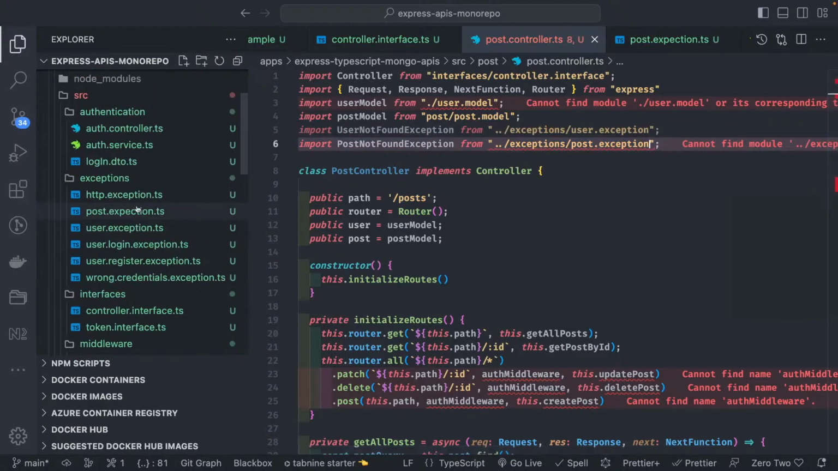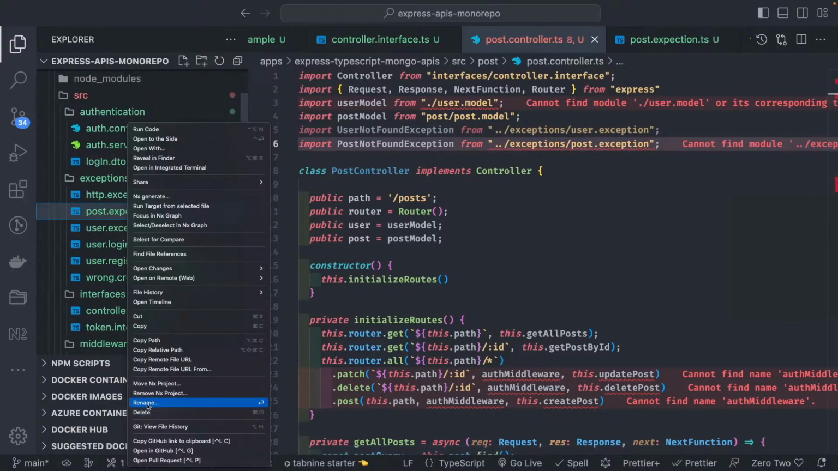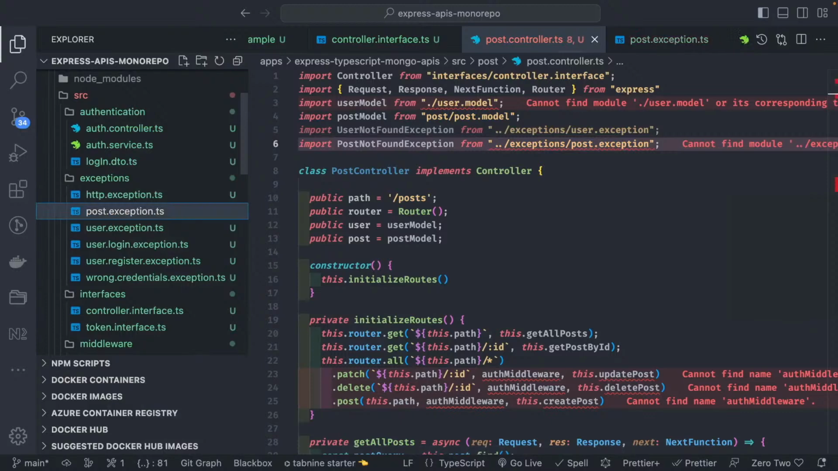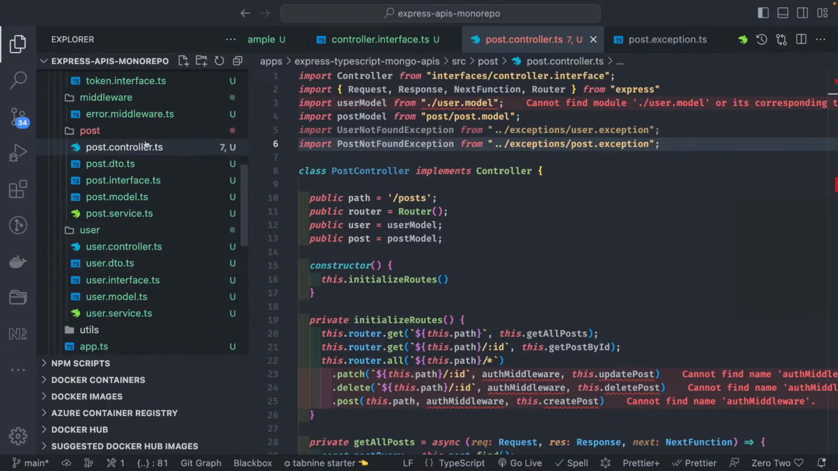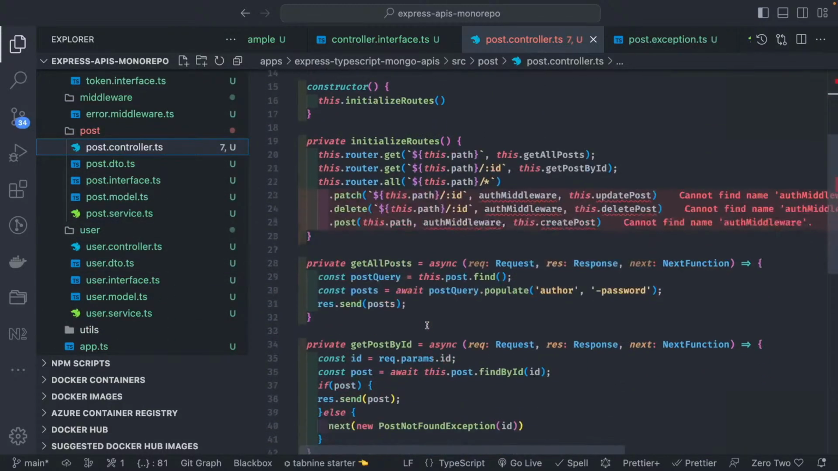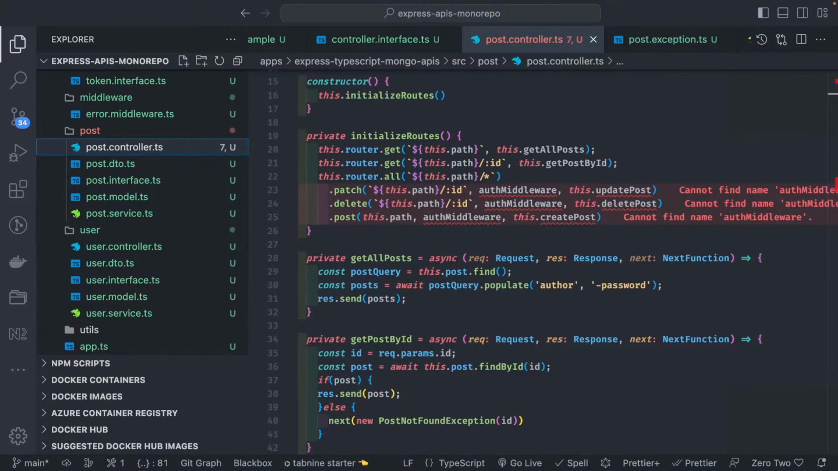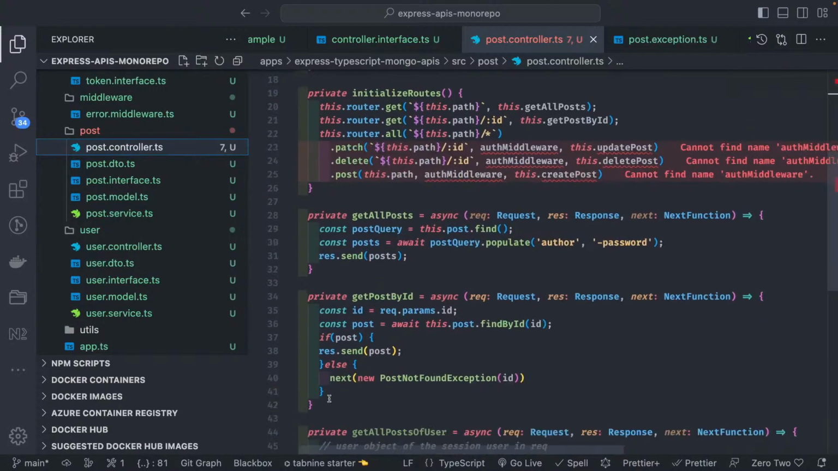There is a typo in the name, so we'll fix it. Okay, now this is the post controller. Now get all, get by ID. Now modify post. So I will just copy this thing.